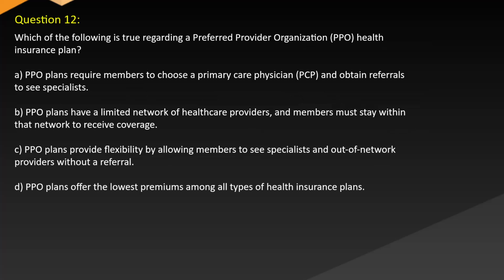Question 12. Which of the following is true regarding a preferred provider organization (PPO) health insurance plan? A. PPO plans require members to choose a primary care physician (PCP) and obtain referrals to see specialists. B. PPO plans have a limited network of healthcare providers, and members must stay within that network to receive coverage. C. PPO plans provide flexibility by allowing members to see specialists and out-of-network providers without a referral. D. PPO plans offer the lowest premiums among all types of health insurance plans.